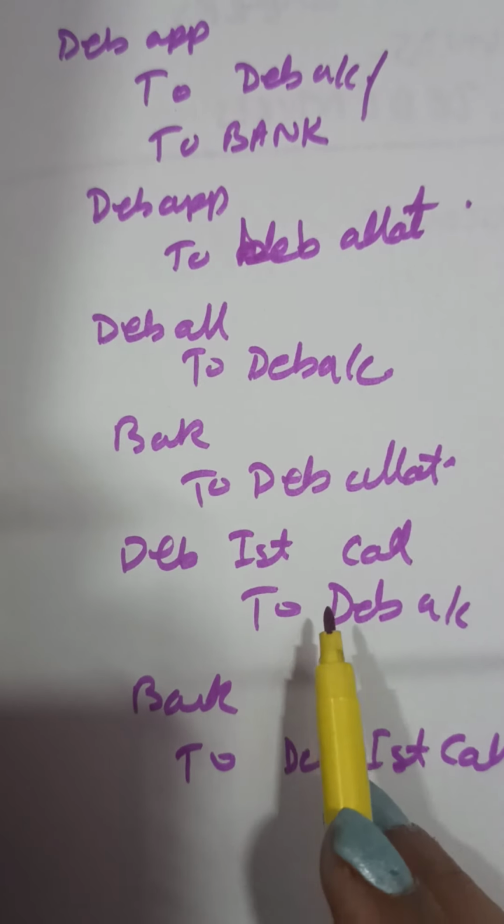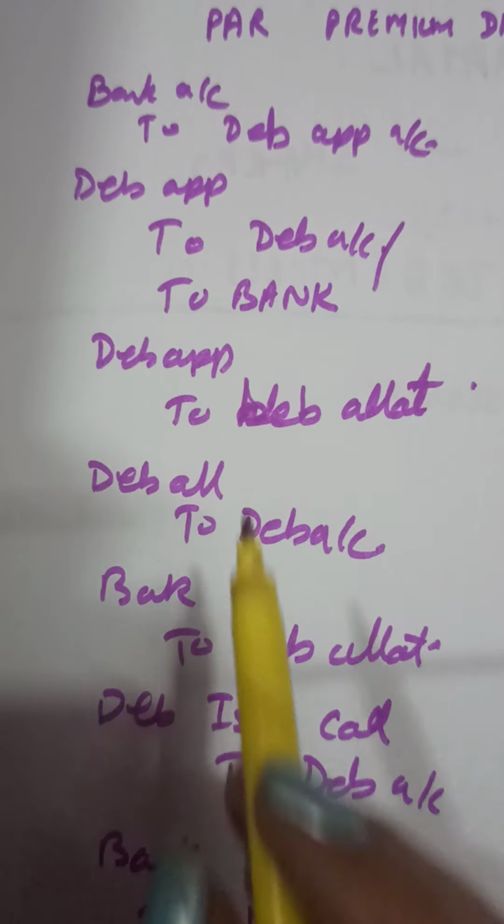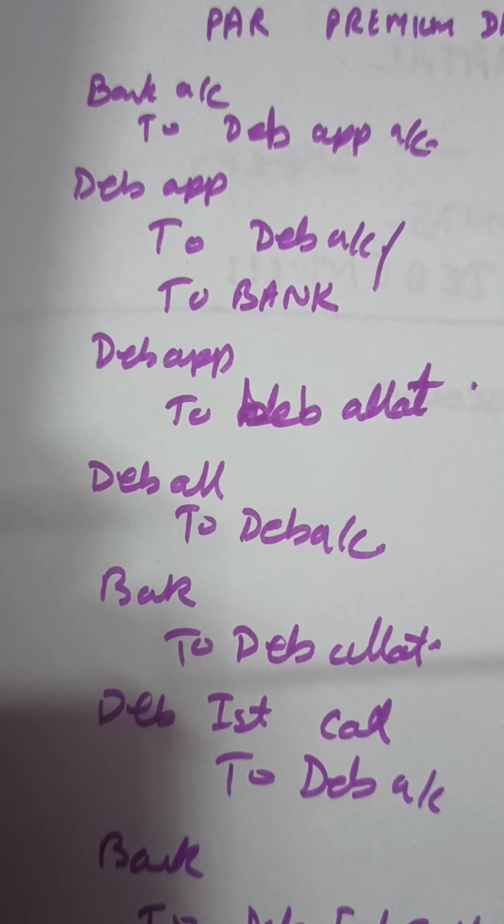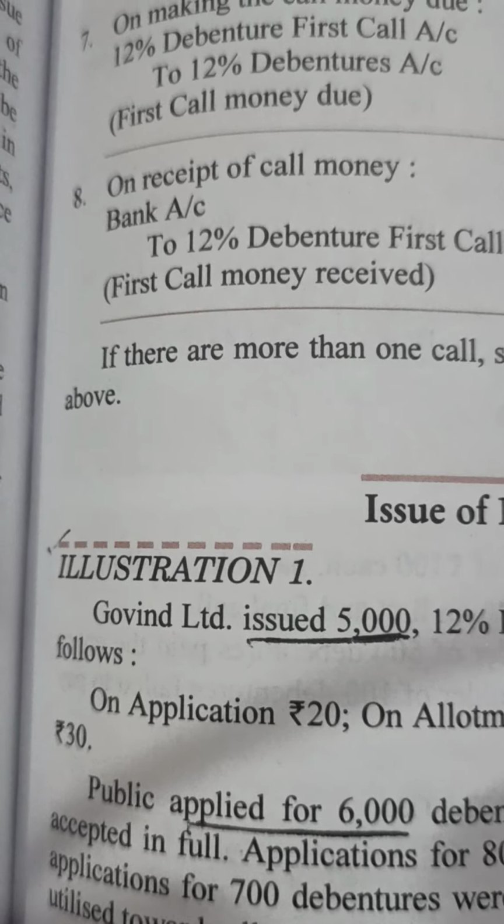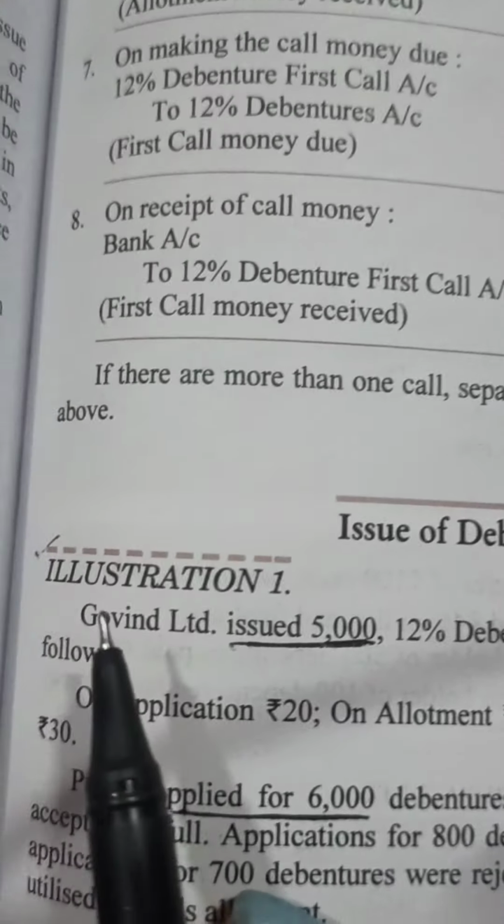These entries are repeated exactly like the shares. So the process and the entries are exactly like the issue of shares. We proceed in the same manner. Coming to now, we take the first illustration from your textbook.